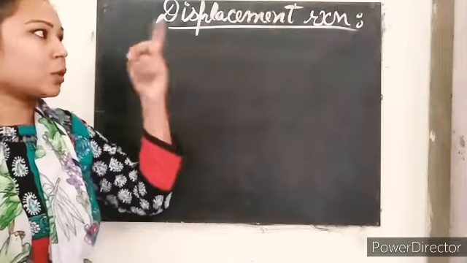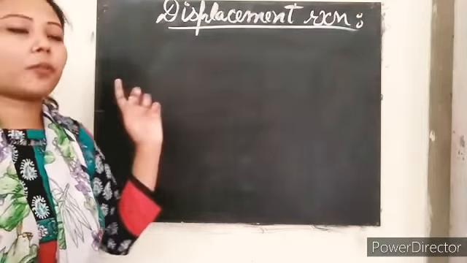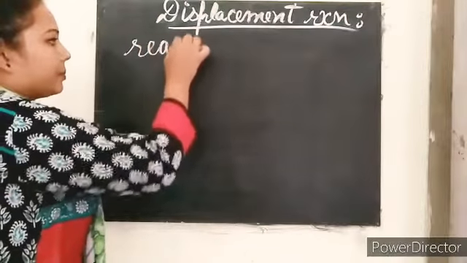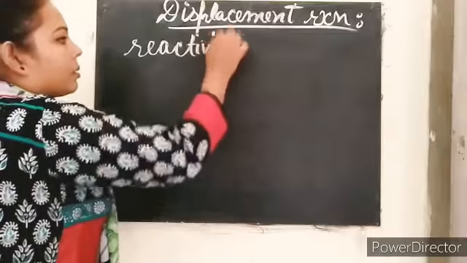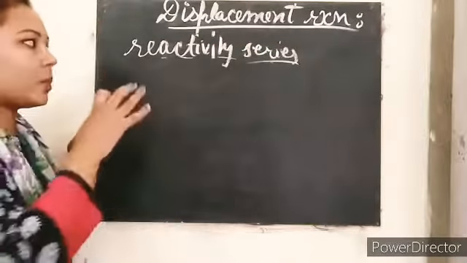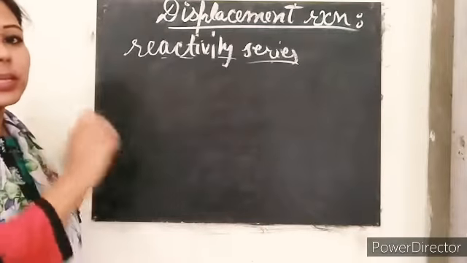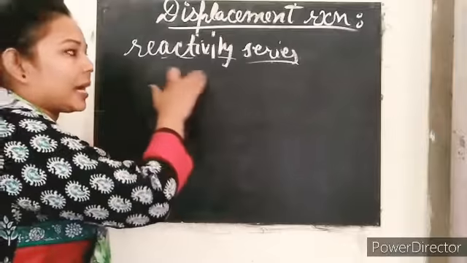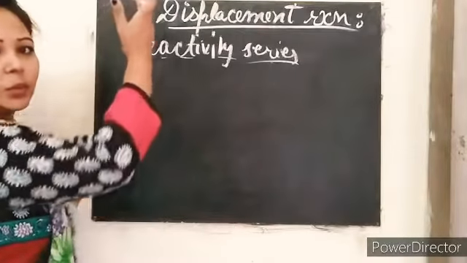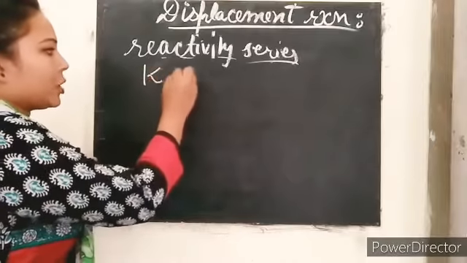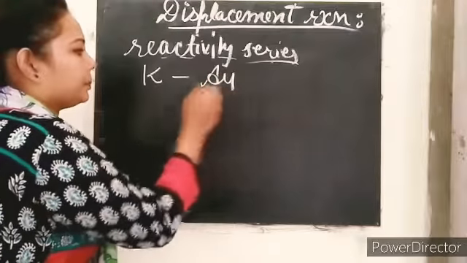Clear? So what is a displacement reaction? To understand this reaction, first of all we need to know about the reactivity series. What is the reactivity series? It is the series of metals according to their reactivity, that means from maximum to minimum, for example potassium to gold.